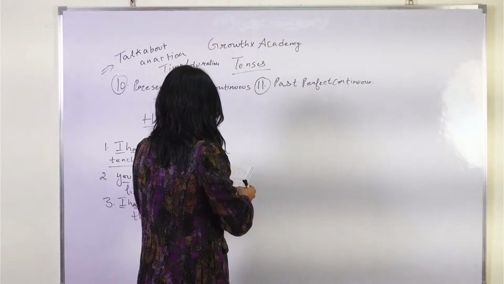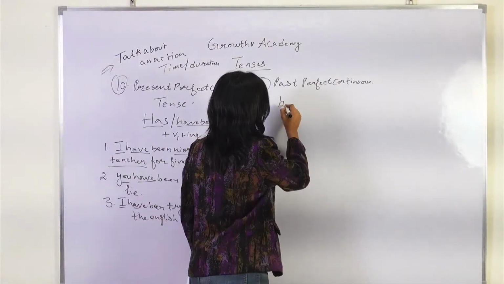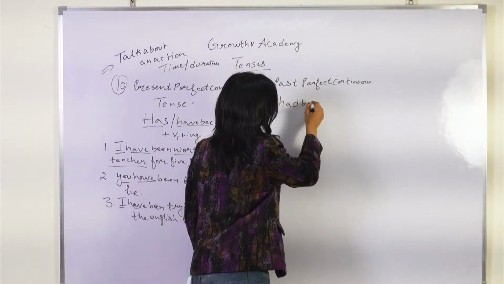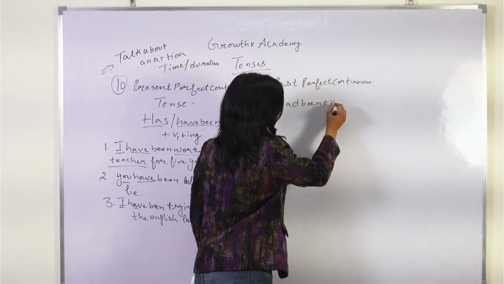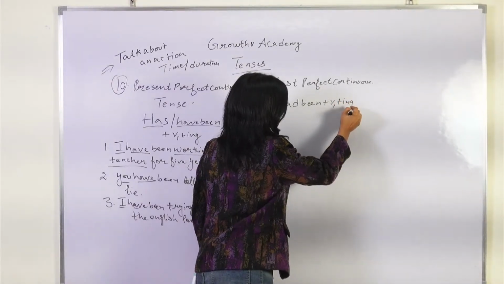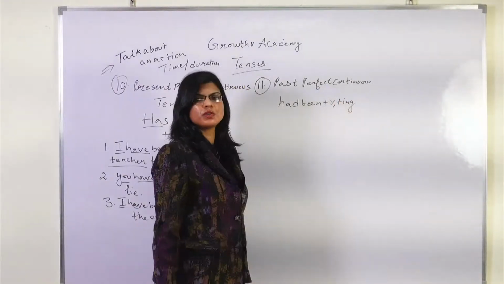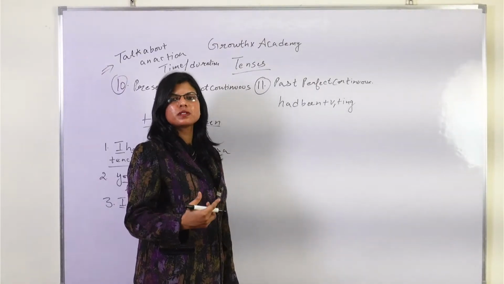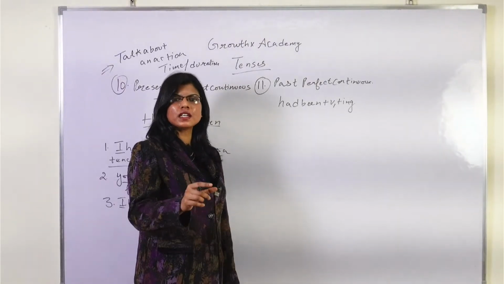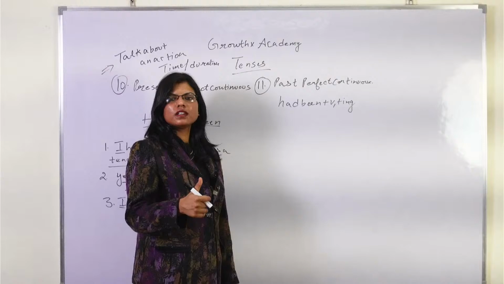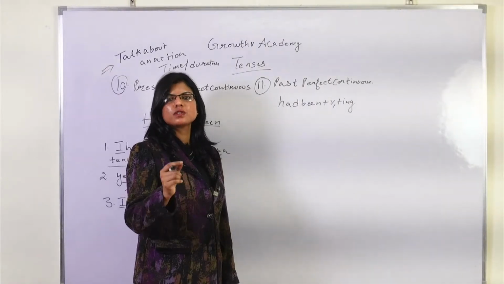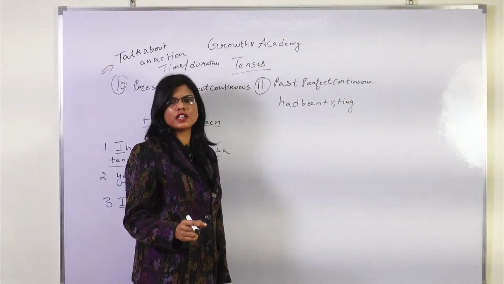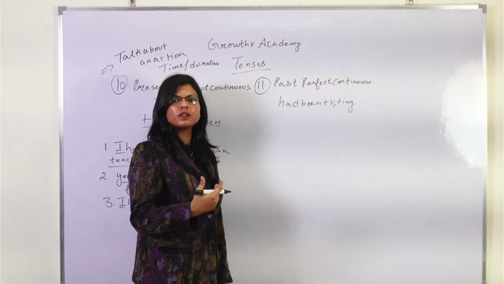Okay, so the rule is had been plus, same as usual, V1 plus ing. Okay, ing of course you know that it is the continuation of a work. The action is taking place. Being, I am using being, okay, so that you don't get confused anywhere when you use the past perfect continuous.